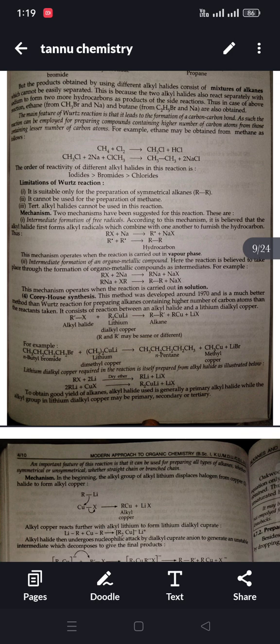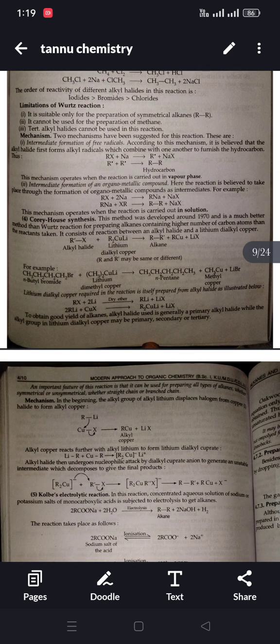The mechanism operates when the reaction is carried out in vapor phase. Second, intermediate formation of an organometallic compound. Here the reaction is believed to take place through the formation of organometallic compounds as intermediates. Example: RX plus Na is converted to RNa plus NaX. Then RNa plus XR is converted to R-R plus NaX. This mechanism operates when the reaction is carried out in solution.